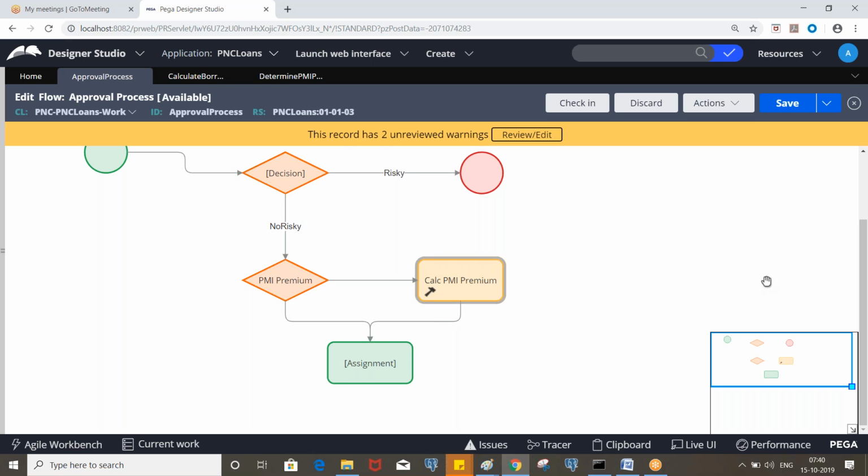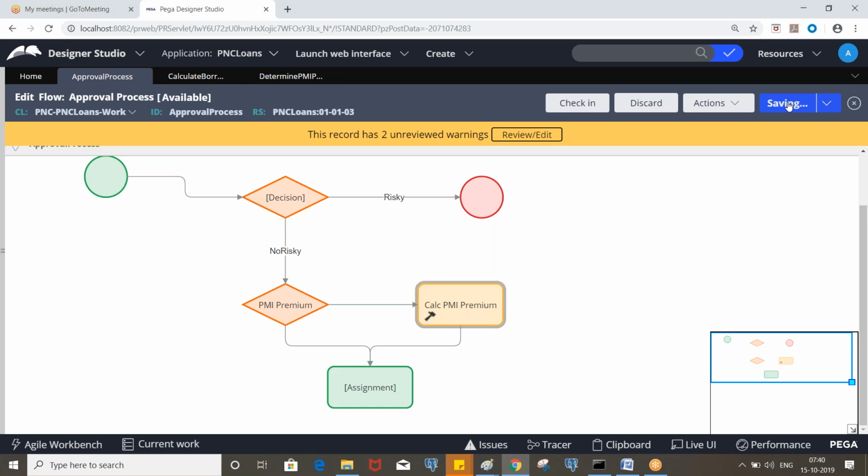Okay, right? So now create a decision tree to determine the PMI premium.